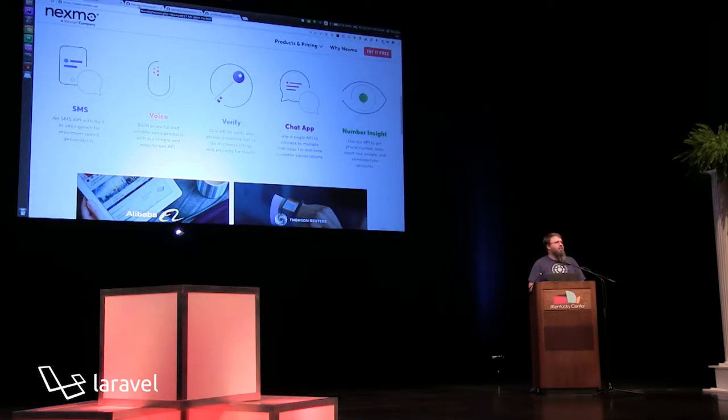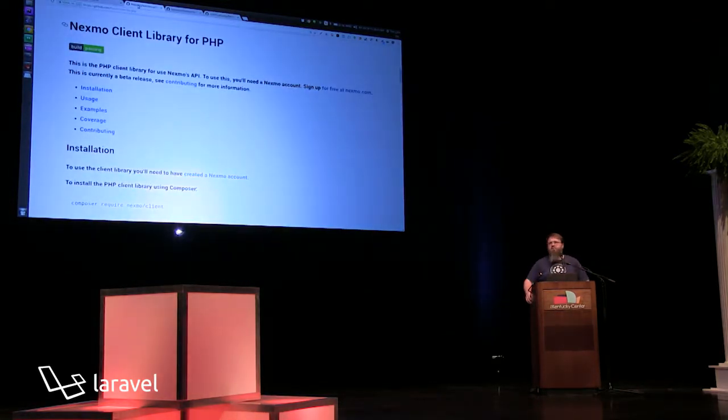things like that. We do have a new PHP client library that I would love for you all to take a look at and let me know what you think about it. It's still in beta. Not because it's not stable, but because we're bringing on API coverage. So I'd love for you to take a look at it, tell me what you think.